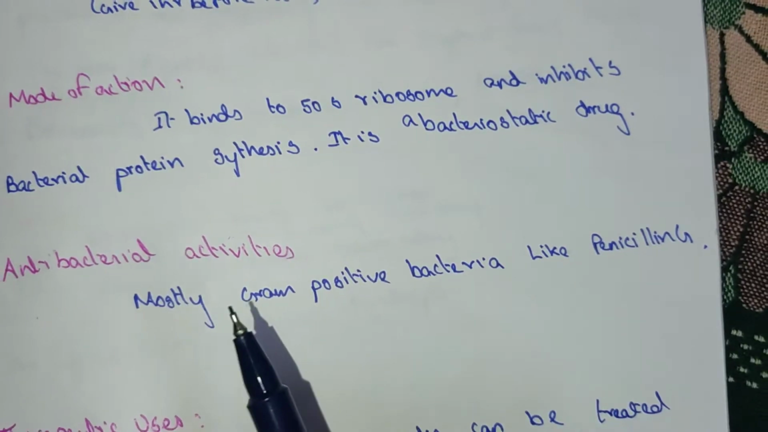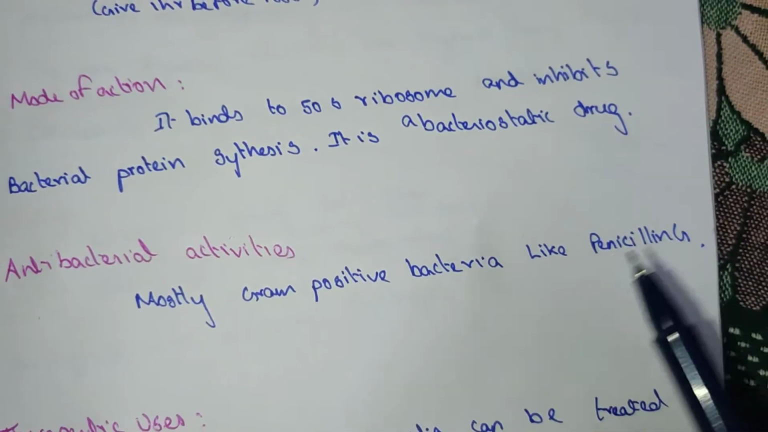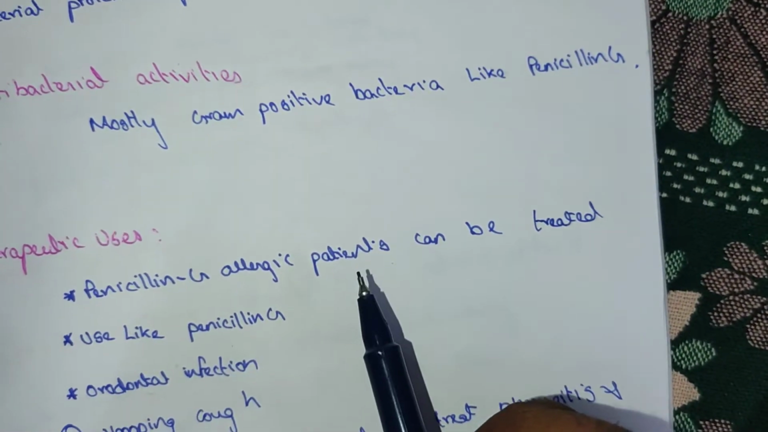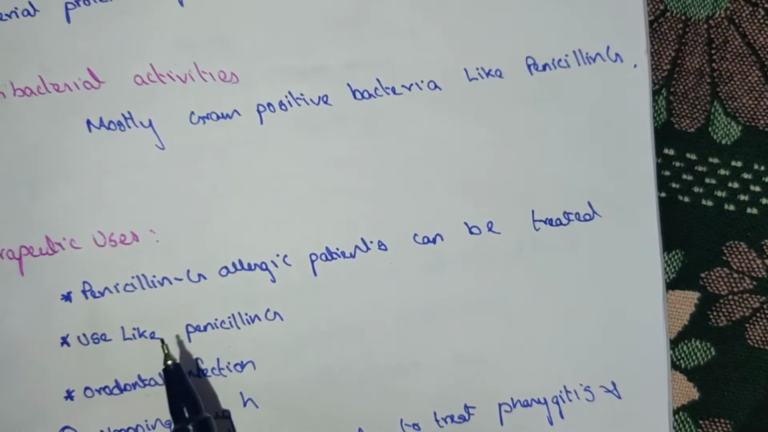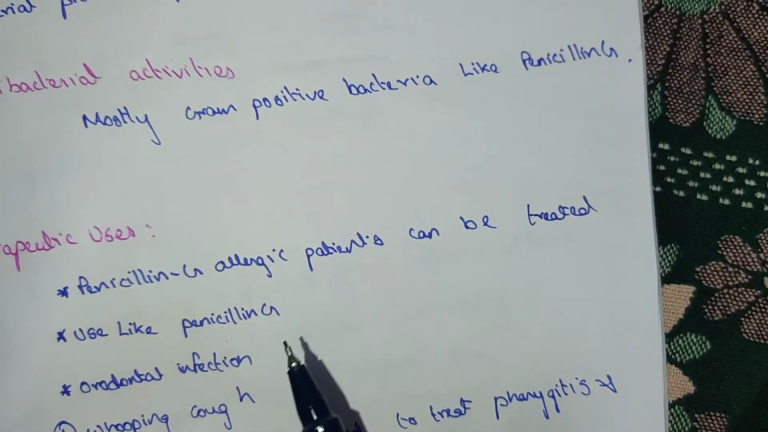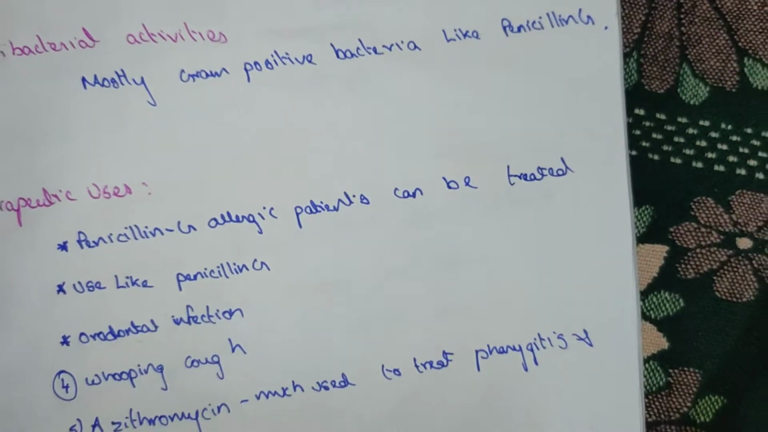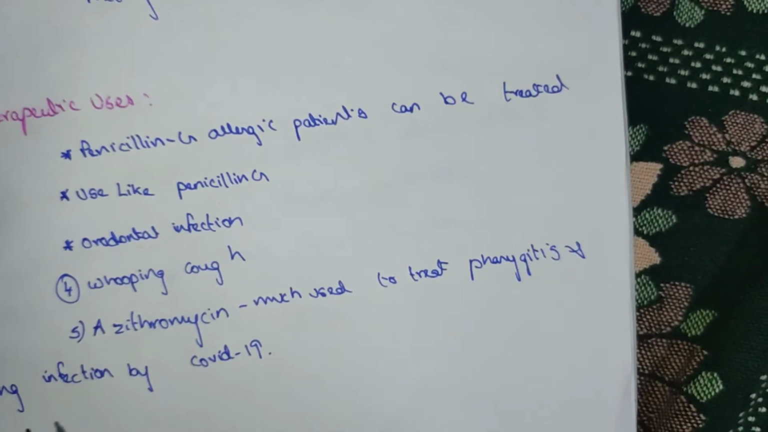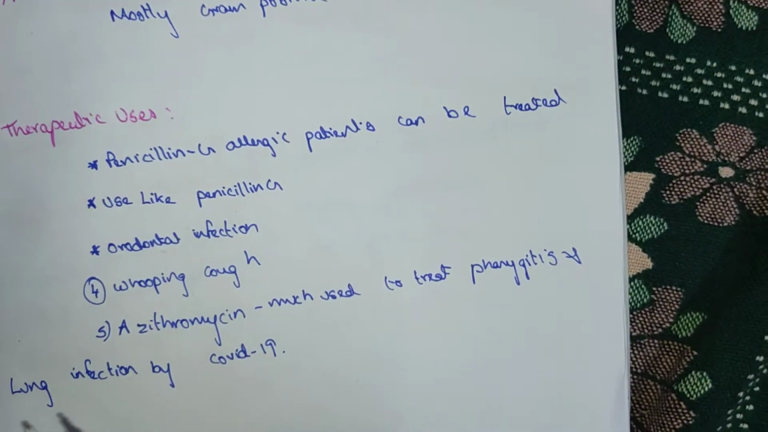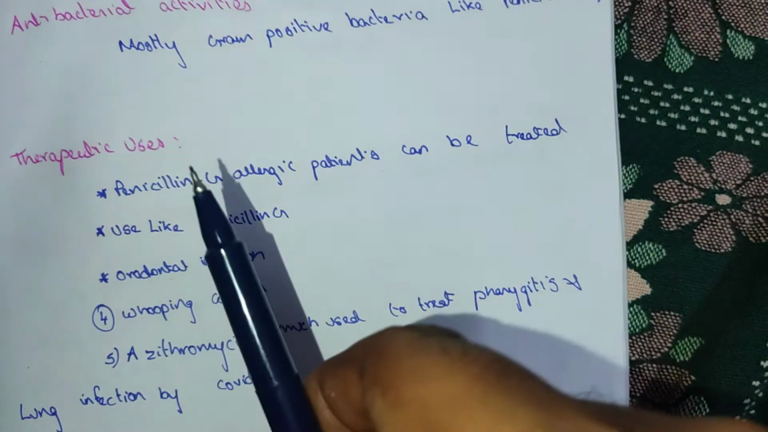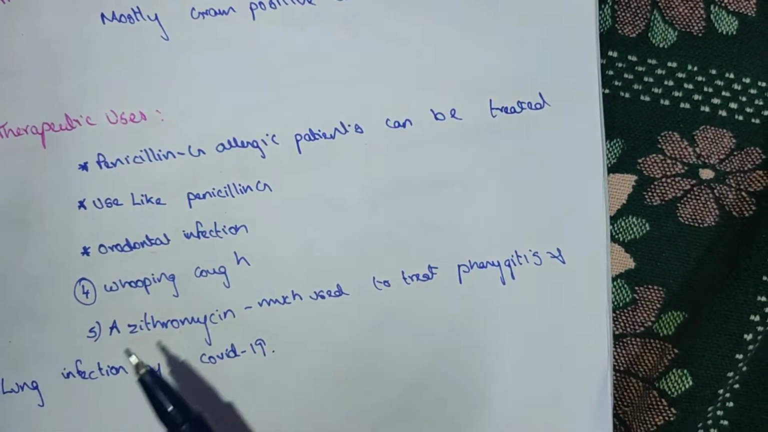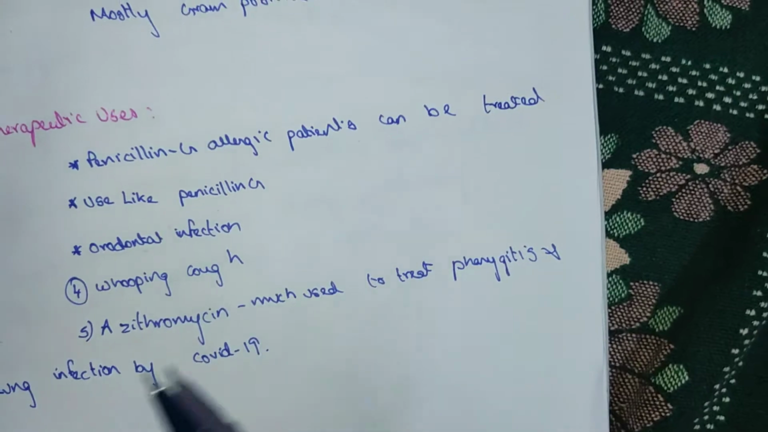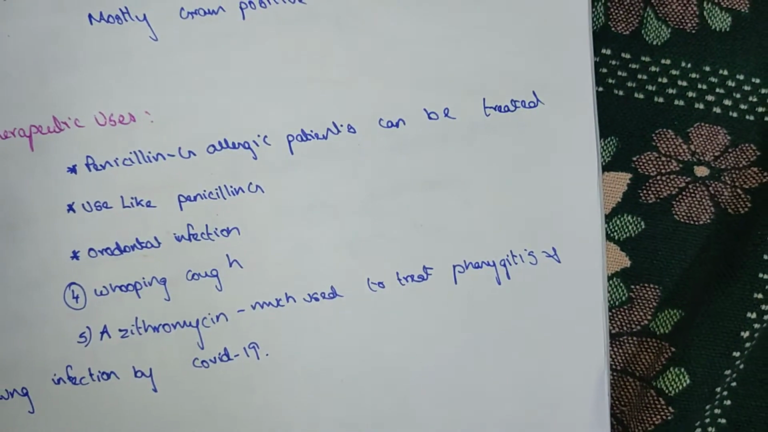Antibacterial activity: mostly they act on gram-positive bacteria, like penicillin G. Therapeutic uses: patients allergic to penicillin G can be treated with them. Used like penicillin G for orodental infection and whooping cough. Azithromycin is much used to treat pharyngitis and lung infection in COVID-19. These are the therapeutic uses of the macrolide antibiotics. Recently, in COVID-19, azithromycin is used for pharyngitis and lung infection.